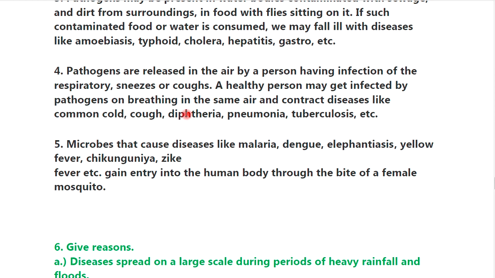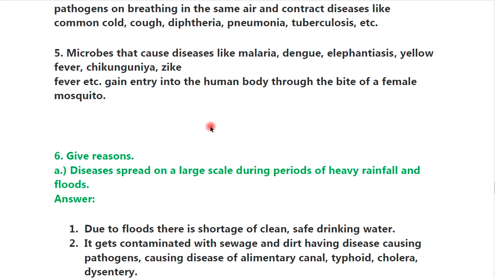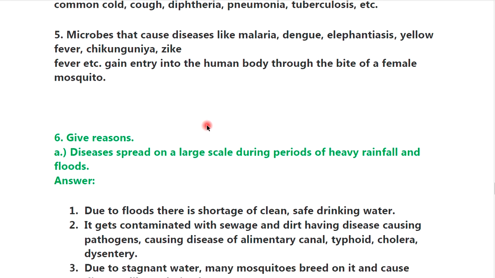A healthy person may get infected by pathogens on breathing in the same air and contract diseases like common cold, cough, diphtheria, pneumonia, tuberculosis, etc. Fifth, microbes that cause diseases like malaria, dengue, elephantiasis, yellow fever, chikungunya, Zika fever, etc. gain entry into the human body through the bite of a female mosquito.